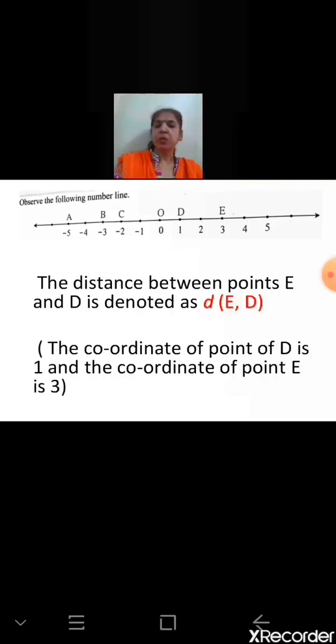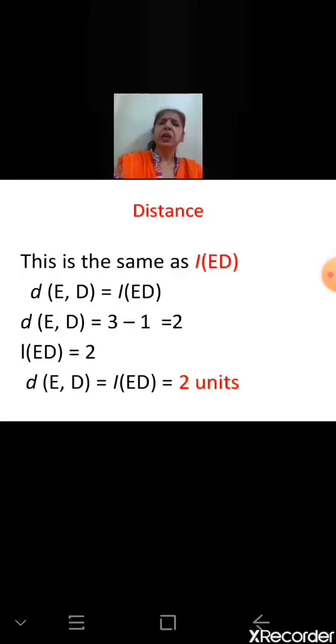So the coordinate of D is 1 and the coordinate of E is 3. What do we have to do? Subtract the smaller coordinate from the larger: 3 minus 1, the answer is 2. So the distance between the points E and D is 2 units. Now distance is also the length of the line segment, the same thing as length. So how do we write length? We write L and in brackets ED. When we write distance, we put a comma. These things we have to take care of.